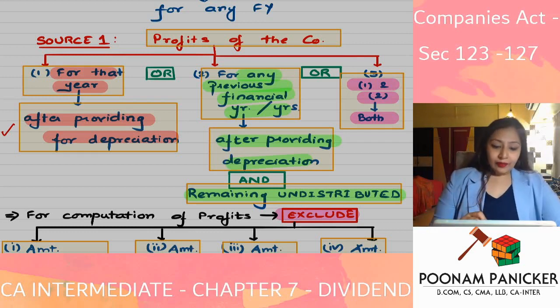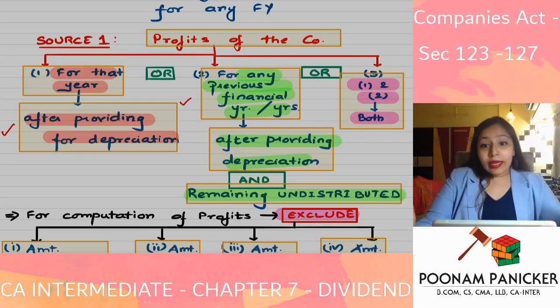Then, profits of the company for any previous financial year, after providing for depreciation, which are remaining undistributed.